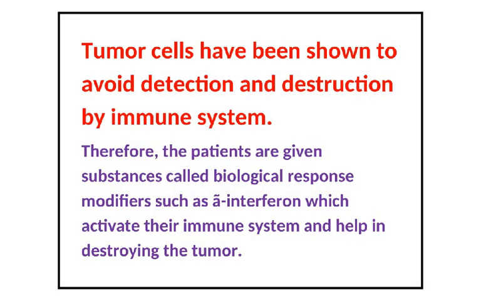Tumor cells have been shown to avoid detection and destruction by the immune system. Therefore, the patients are given substances called biological response modifiers, such as alpha interferons, which activate their immune system and help in destroying the tumor. So this is a brief explanation of cancer biology here.